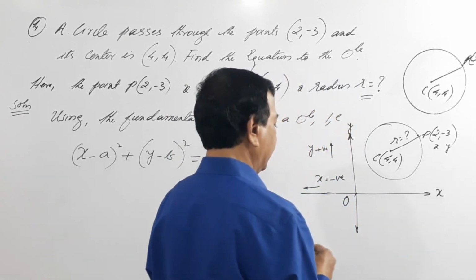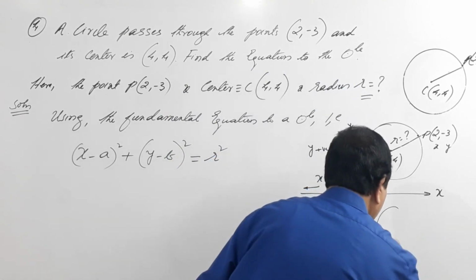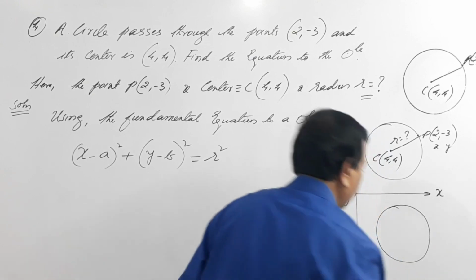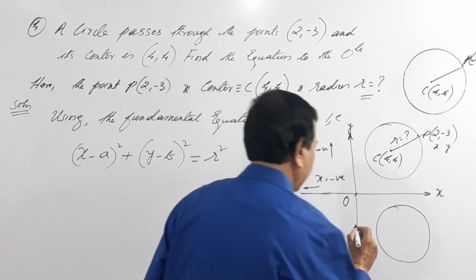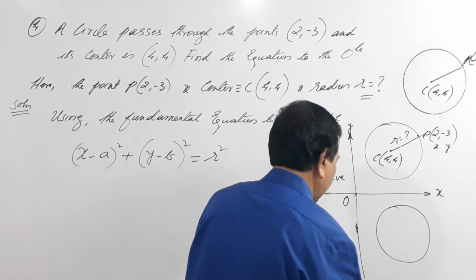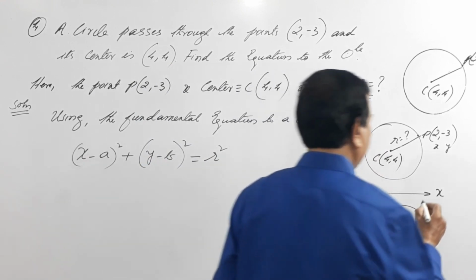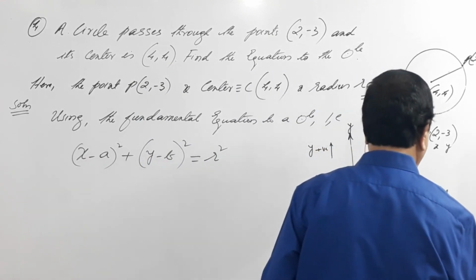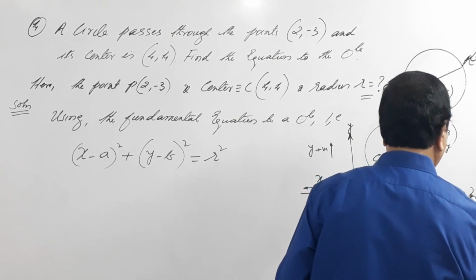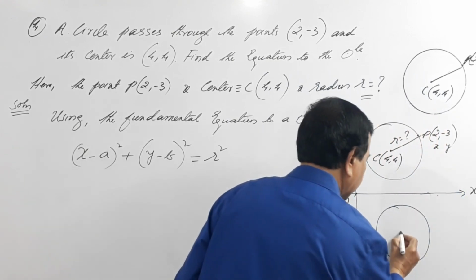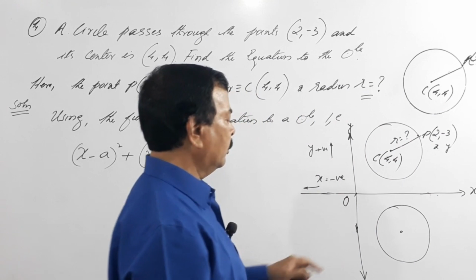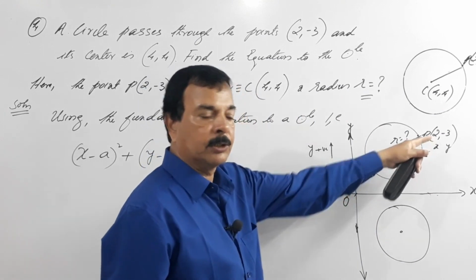So what if the same circle I draw it, right? And I'll extend this. This is our y coordinate and this is our x coordinate, okay. X axis. So this is the center. So x is positive, that is 2.